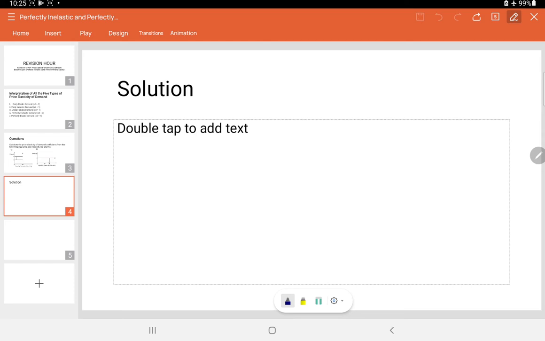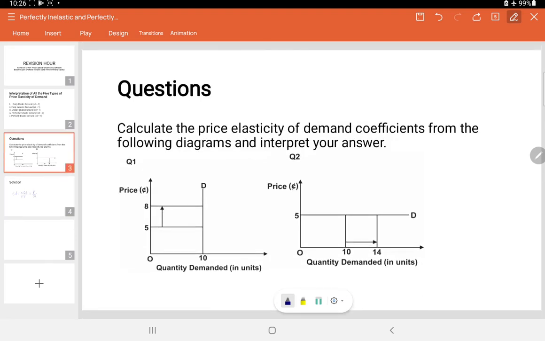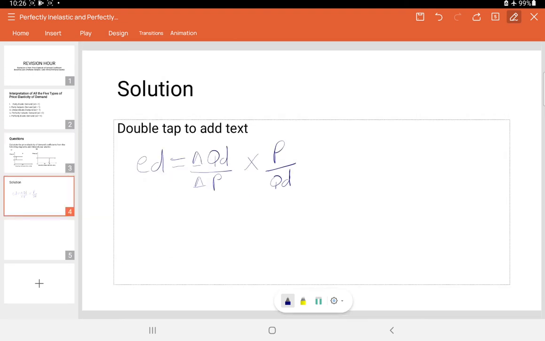To calculate the elasticity, we'll employ the simplified price elasticity of demand formula, and that gives us ED is equal to the change in quantity demanded of the commodity over the change in price of the commodity, times the initial price over the initial quantity demanded. Now from the diagram, we see that price has increased from 5 cedis to 8 cedis. And so the old price is 5, that's the initial price, and the new price is 8. So we want to pick the items here.